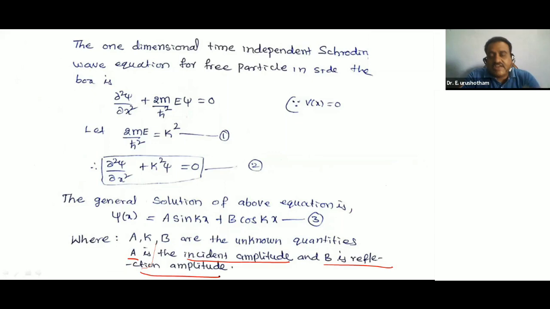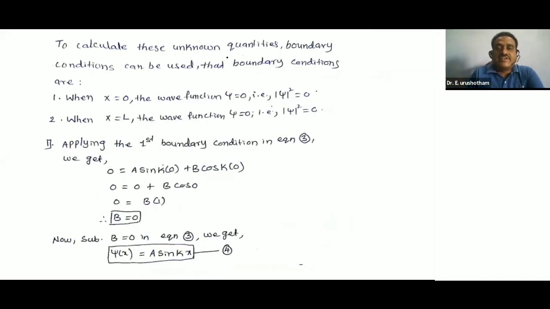To calculate these unknown quantities, a, k, b, we should take boundary conditions. To calculate these unknown quantities, boundary conditions can be used. The boundary conditions are